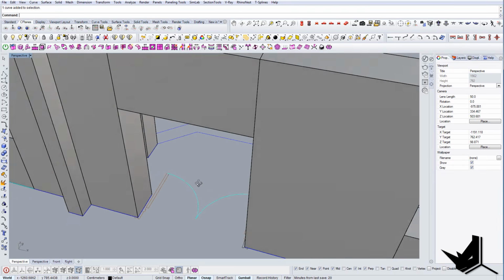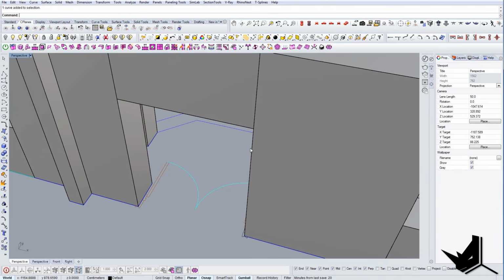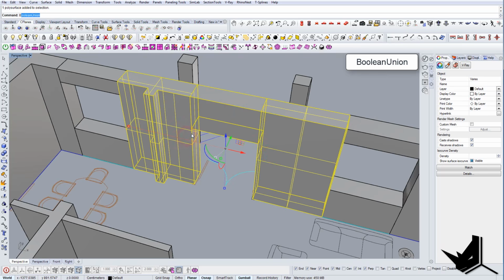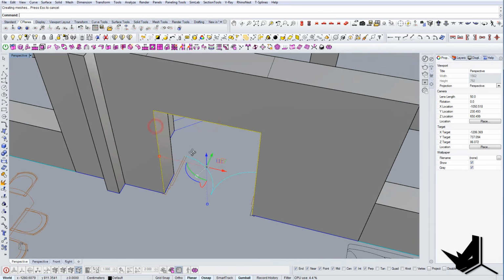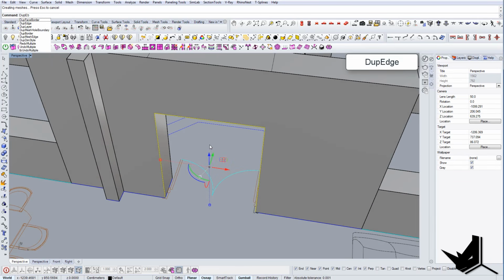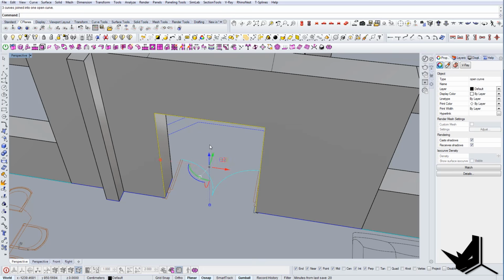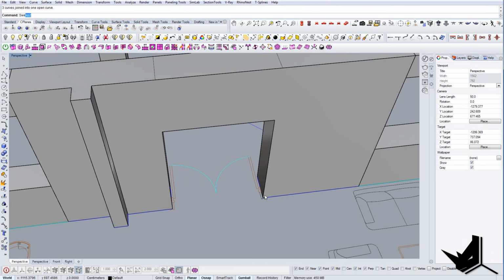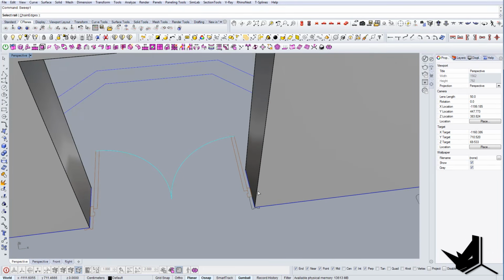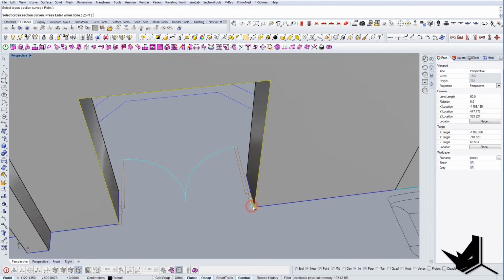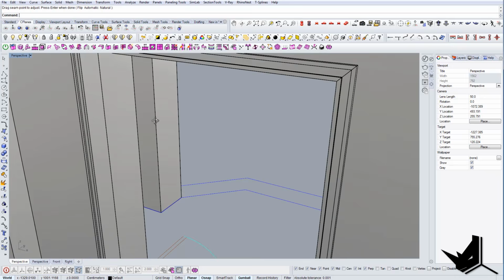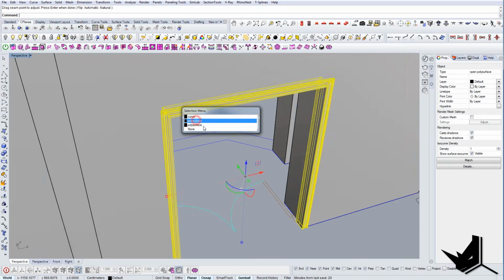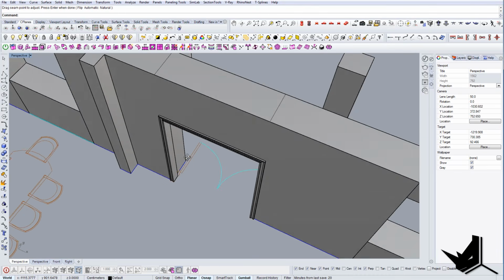A cool thing you can do here: let's first Boolean union these and merge all faces. Then you can select, for example, this edge, duplicate the edge and join it, and now you can do Sweep 1. You can select this rail and this one as well, and it will go all around, and you will have a very cool trim for this interior place for the door.